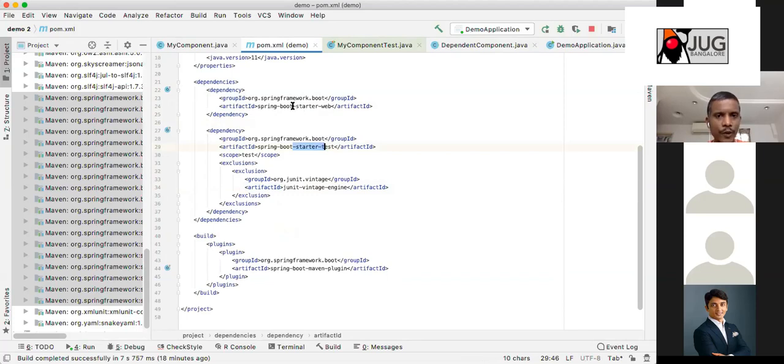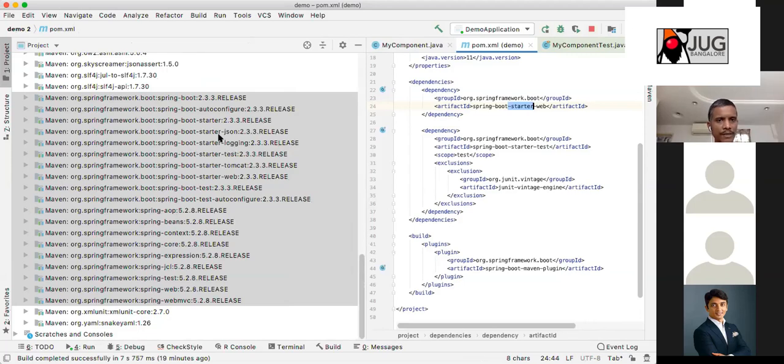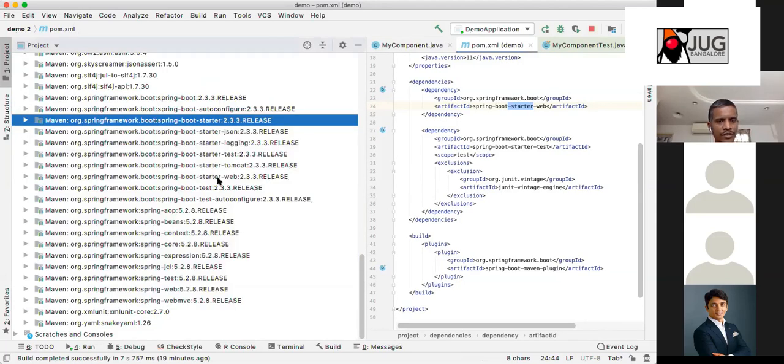Many of the plugins that you add, you see the starter, JPA starter, data starter, and all those. What will the starter do for you? You can open the starter web and see what they do for you. For example, this is a starter. There is a basic starter. See how many starters we have.